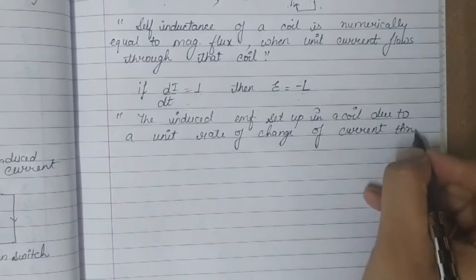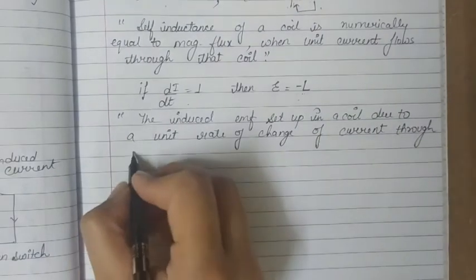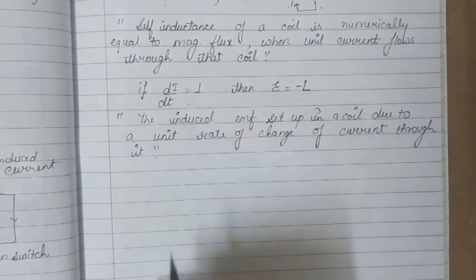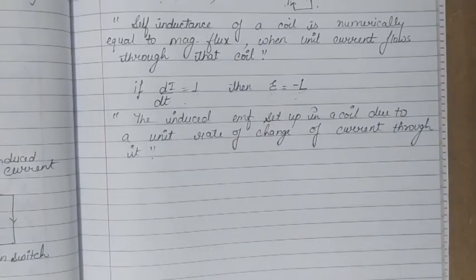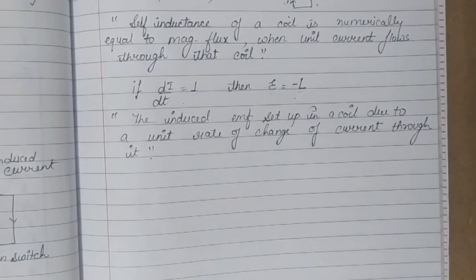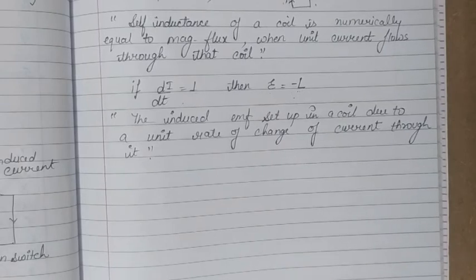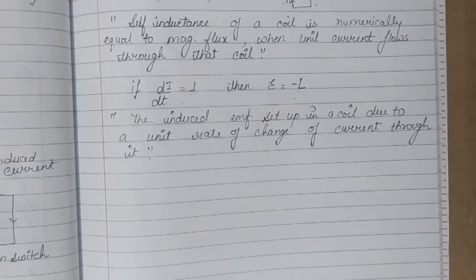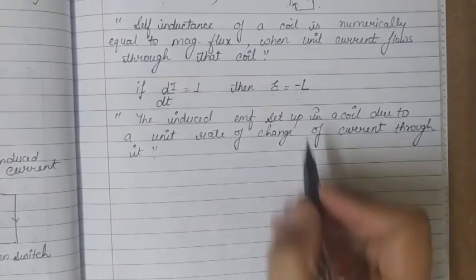So if the rate of change of current from a coil is unity, the induced EMF will be actually equal to the self inductance of that coil. Okay, so this is the definition for self inductance or coefficient of self induction. Now after definition we are going to see its units. What are the SI unit for the value capital L?